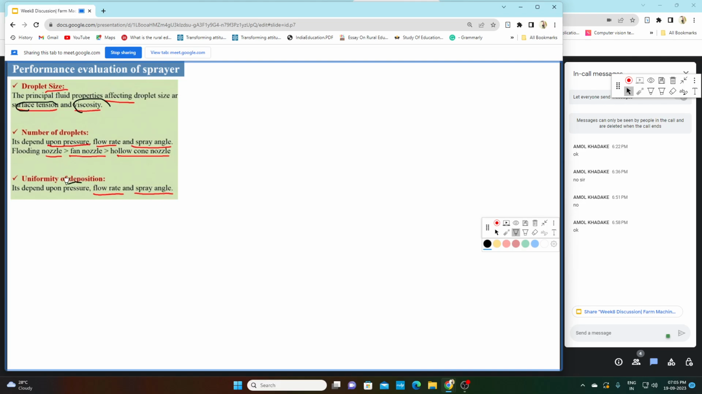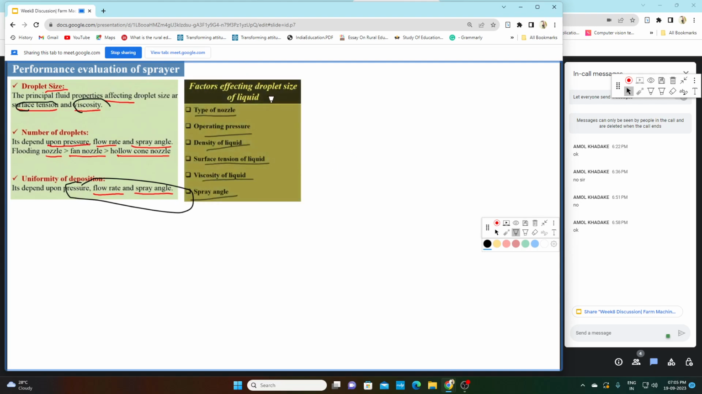So basically pressure, flow rate and spray angle means we are talking about type of sprayer, because whenever we are talking about type of nozzle, all these parameters are covered: pressure, flow rate and spray angle. Okay. So factors affecting droplet size. These two are the main factors: surface tension and viscosity. Apart from this, type of nozzle, operating pressure and spray angle, which means type of nozzle, and surface tension and viscosity. These are factors affecting droplet size.